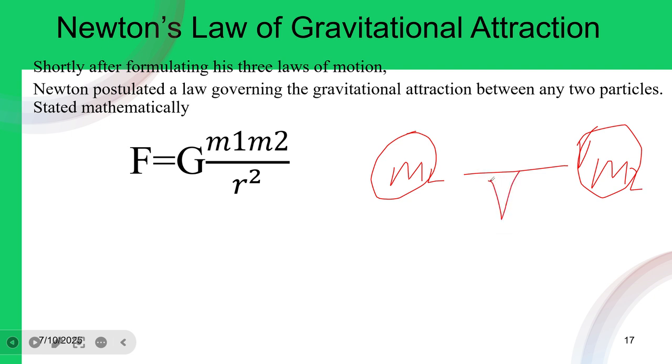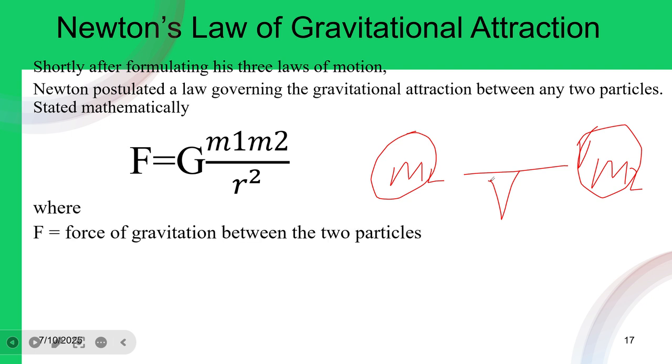So when we calculate the gravitational attraction force F, it is equal to the gravitational constant times the multiplication of the masses of the two objects, mass 1 times mass 2, divided by the distance between the two objects squared. So force is always directly proportional to the multiplication of the two masses, but inversely proportional to the square of the distance between the two objects.